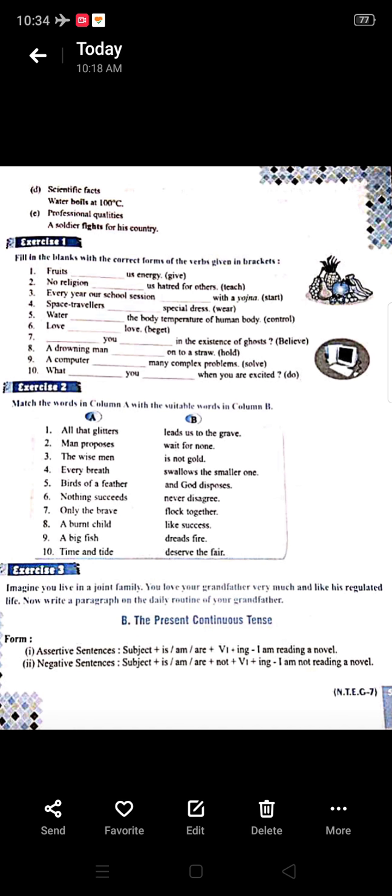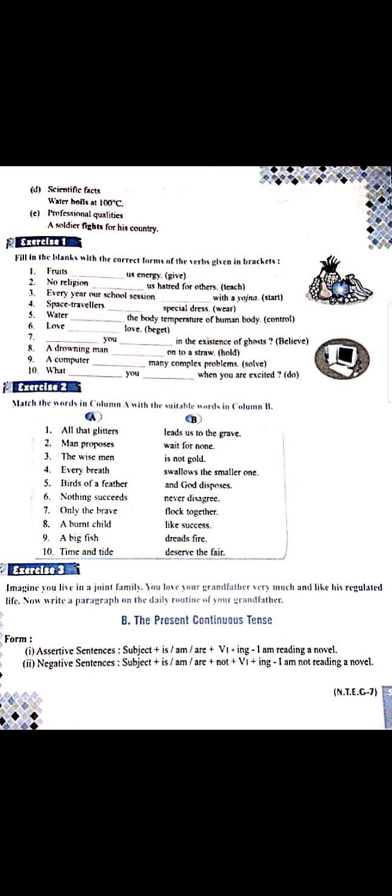In assertive, always remember subject comes, then, since we are talking of present, is, am, are will come, then verb's first form, with that ing goes. Like I am reading a novel. Here I is our subject. Who is reading a novel? I is your subject. With I always am comes, you all know very well. Read is the first form of the verb. With that I am using ing since the work is in continuation form. So I am reading a novel.